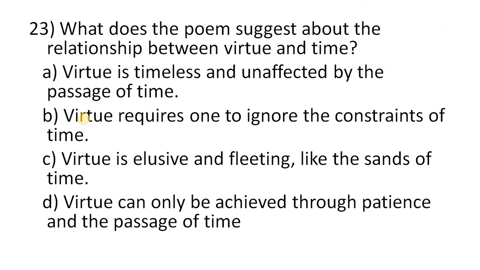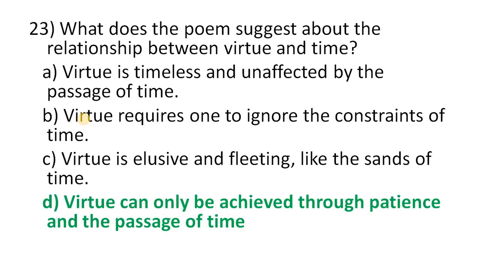What does the poem suggest about the relationship between virtue and time? A. Virtue is timeless and unaffected by the passage of time. B. Virtue requires one to ignore the constraints of time. Virtue is elusive and fleeting, like the sands of time. Virtue can only be achieved through patience and the passage of time. So the correct answer will be virtue can only be achieved through patience and the passage of time.